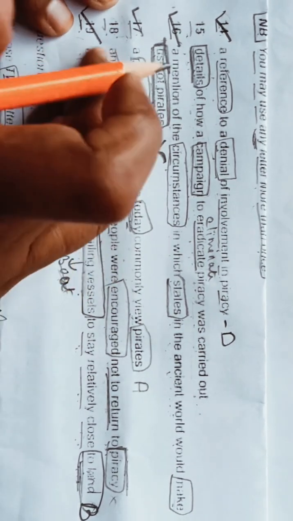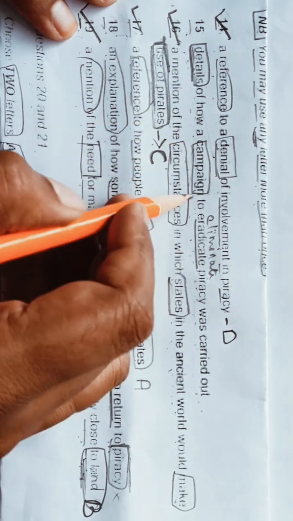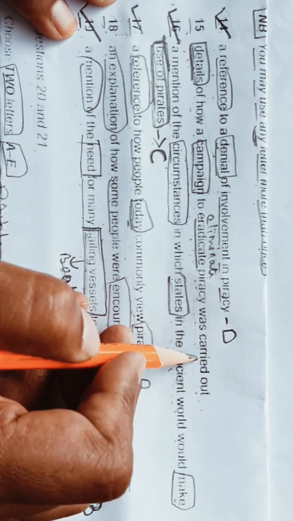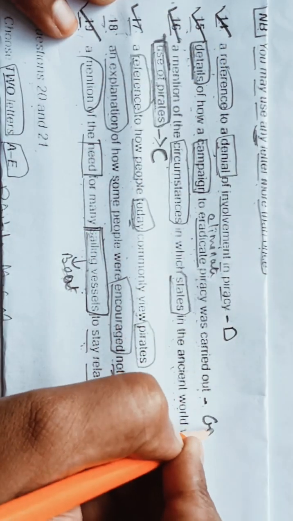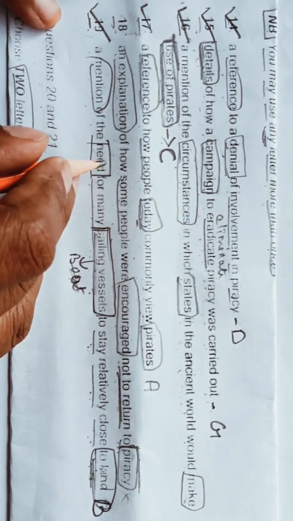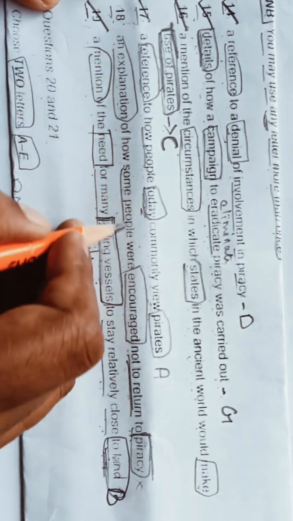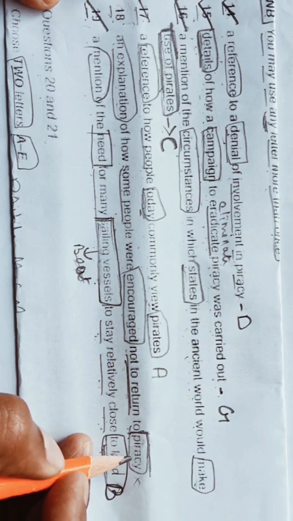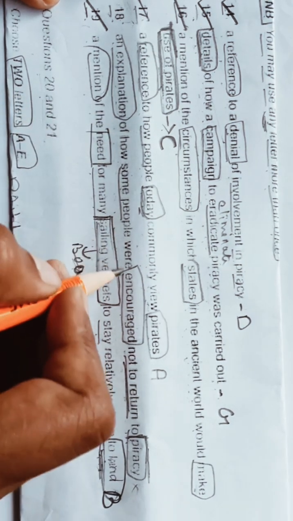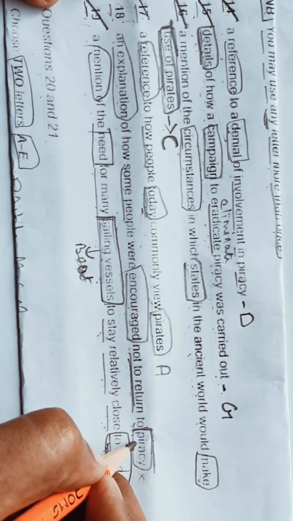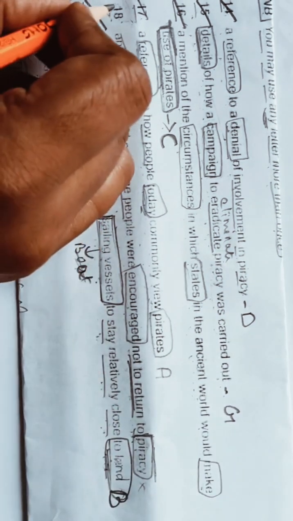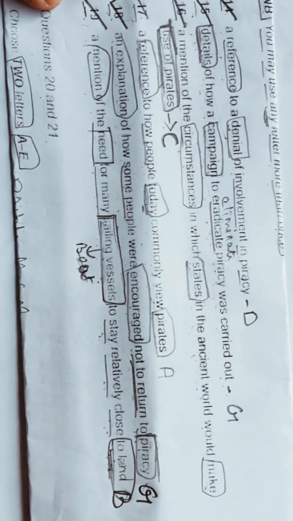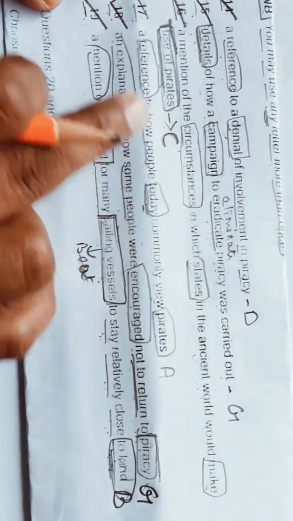So in 15, details of how a campaign to eradicate piracy was carried out. Yes, we are getting the same thing. Okay, in G we have seen this. And an explanation of how some people were encouraged not to return to piracy. Okay, and that means they offer land. Okay, they offer land. So G will come here. So in both 15 and 18, G will come.